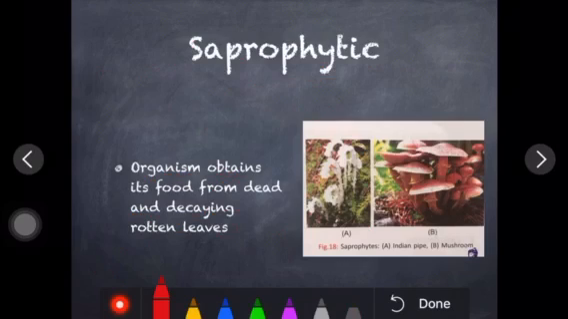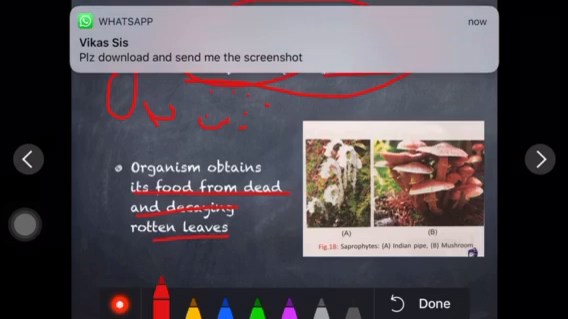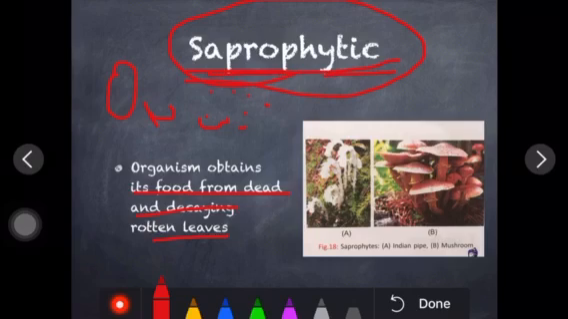Well, next is saprophytic nutrition. Here the organism obtains its food from dead and decaying rotten leaves. It means the organism depends upon dead and decayed things. Those who feed upon such things are considered saprophytic nutrition. Their examples, as you can see, are Indian pipe and mushroom. Many more examples are there.